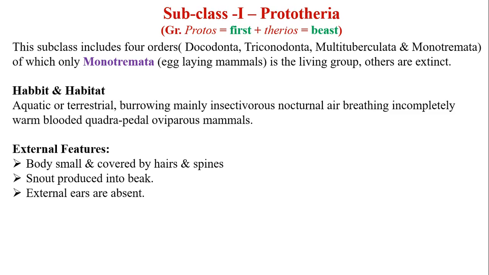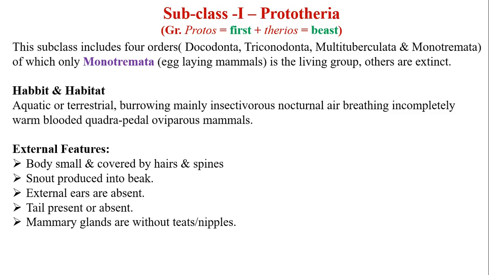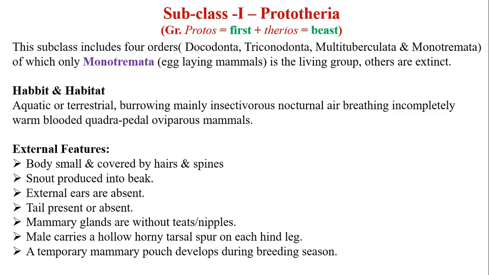So the body is small and covered with hairs and spines. Snout is produced into a beak. The snout is the part anterior to the mouth, present in the form of a beak. External ears are absent. Tail may be present or may be absent. Mammary glands are without tits, they don't have nipples. Males possess a hollow horny tarsal spur on each hind leg, and a temporary mammary pouch may develop during breeding season.